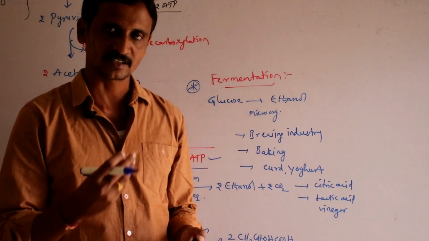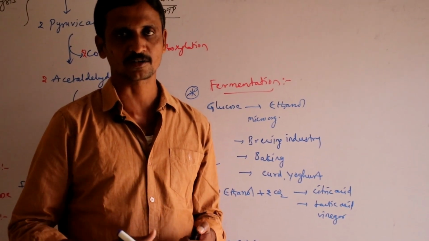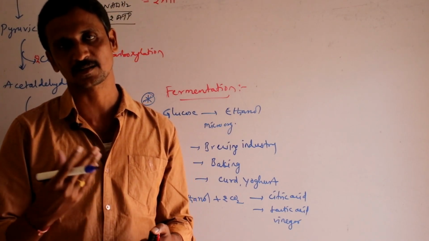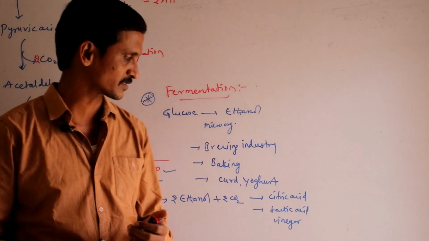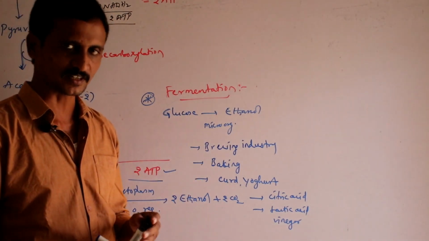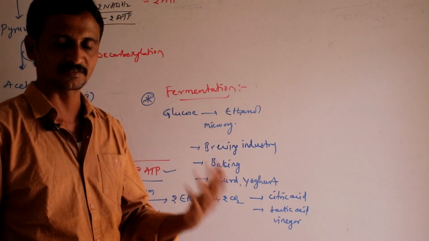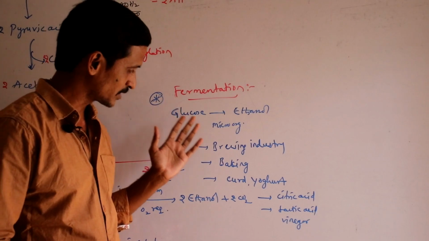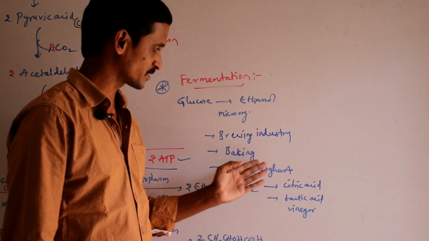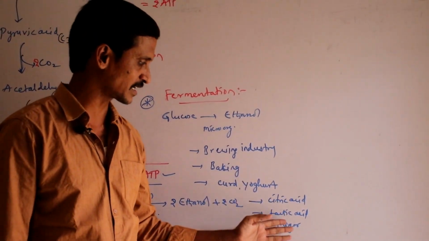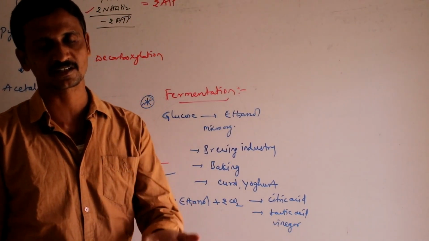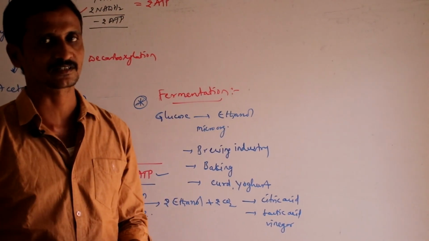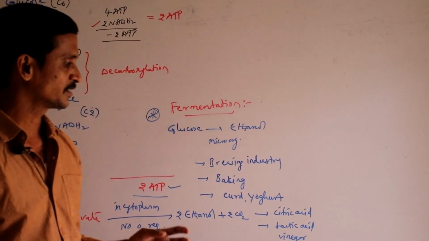Not only this, even for aromatization of tobacco and tea, cleaning of hides and separation of fibers, fermentation is useful. So the fermentation method is useful in everyday life activities: the brewing industry, the baking industry, formation of curd and yogurt, synthesis of citric acid, lactic acid, vinegar production, aromatization of tobacco and tea leaves, and cleaning of hides and separation of fibers. Okay, so this is regarding fermentation.